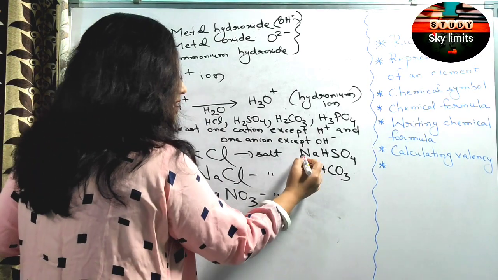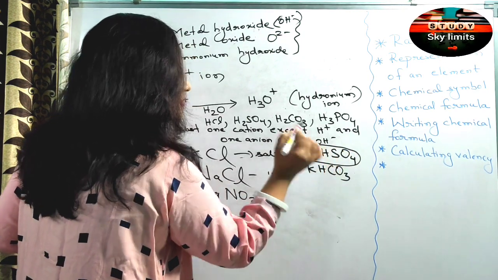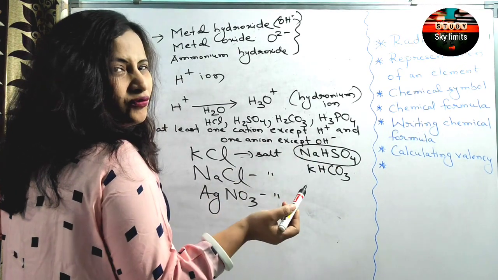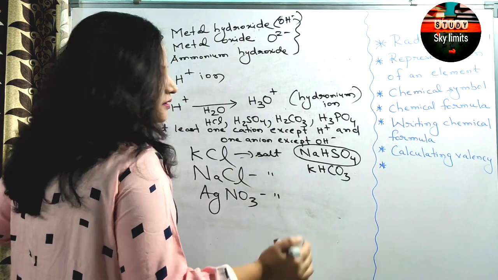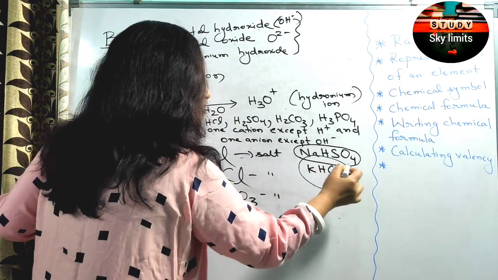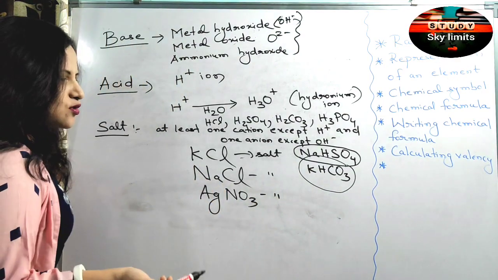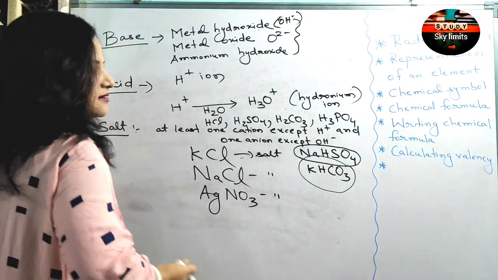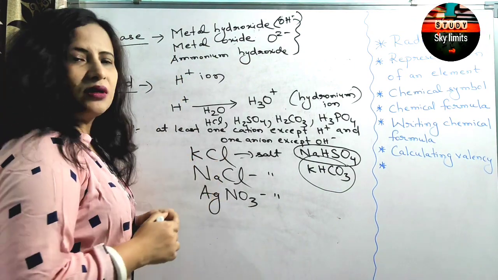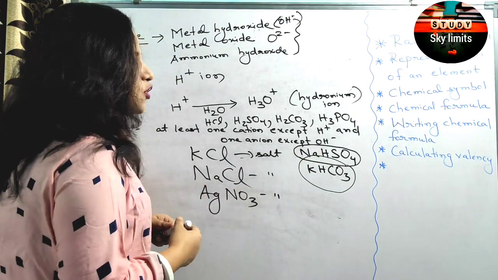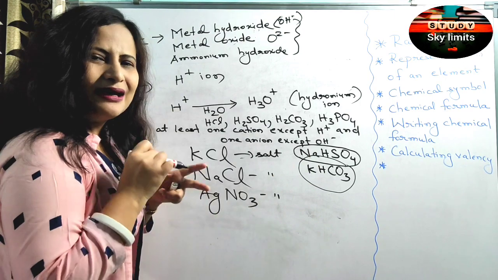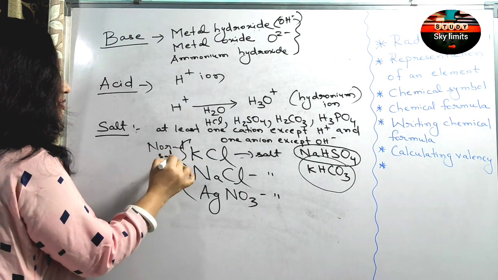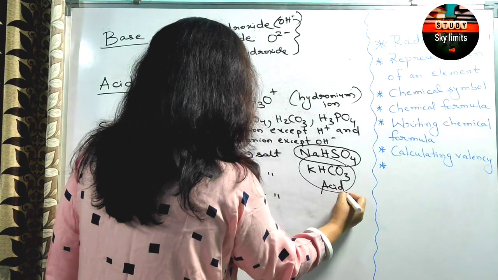Yes or no? And this type of salt is called an acid salt. Why is it called an acid salt? Because the hydrogen ion is not completely removed or replaced. What about this potassium bicarbonate? It has K plus ion, which is not H plus, and it also has one anion, CO3 2 minus. Yes or no? So it's also a salt. This type of salt is called an acid salt because here the hydrogen ion is not completely removed. But these are normal salts, and these are acid salts.